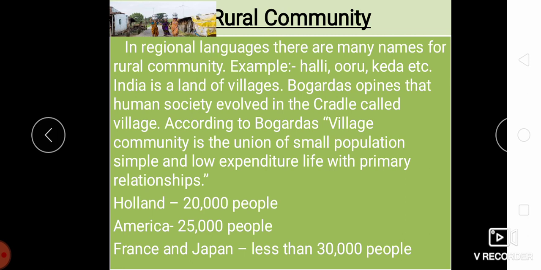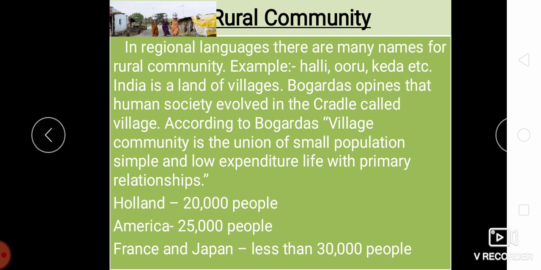When we go on to the demographic background, children, the rural community is defined as an area having less than 5,000 population, with a population density of less than 400 per square kilometer, and where 70% of the people depend upon agriculture as their occupation.